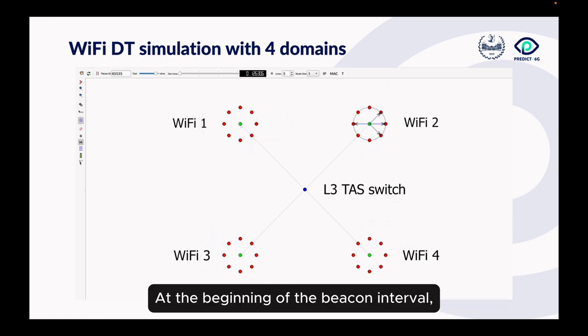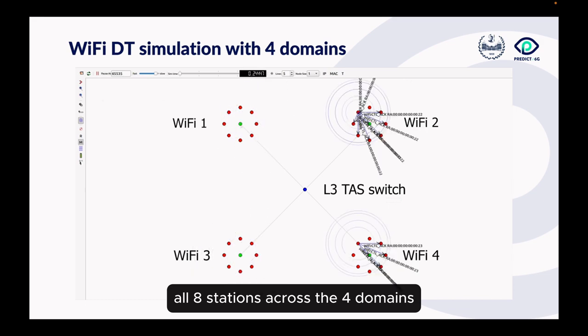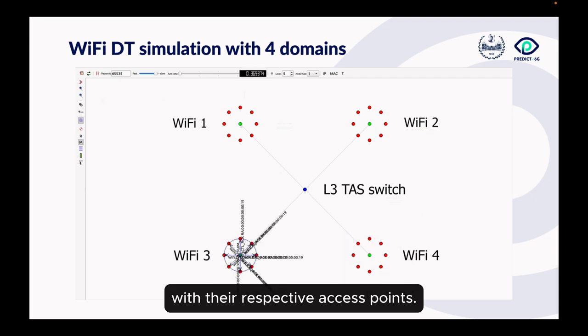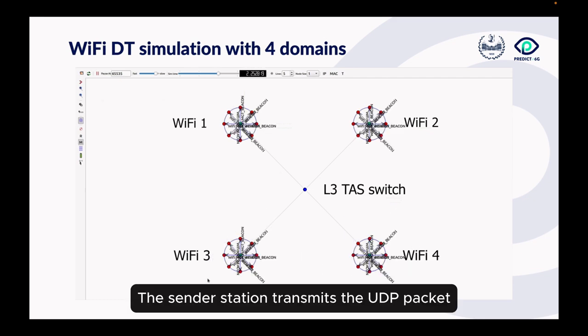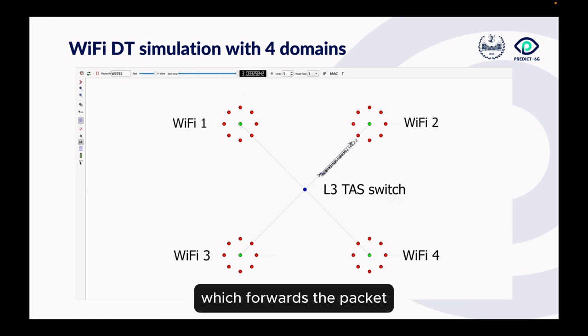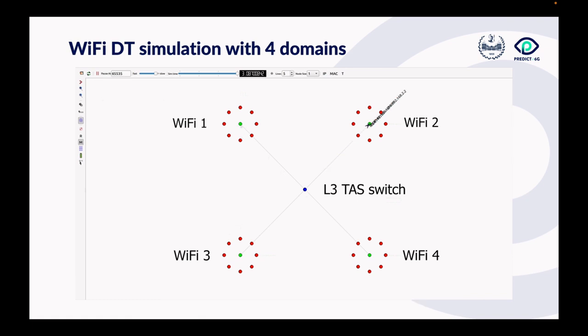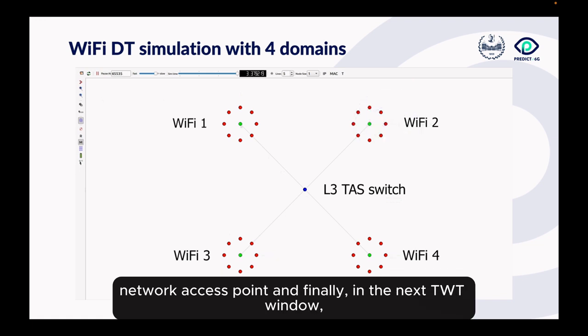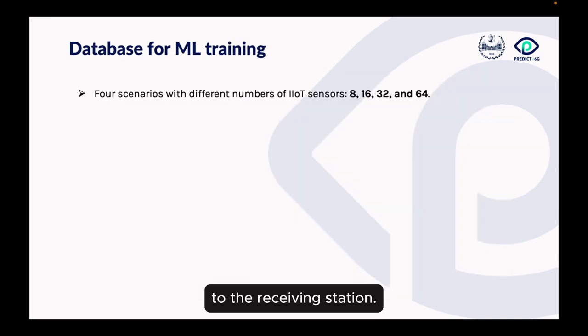At the beginning of the beacon interval, all 8 stations across the 4 domains negotiated the TWT wake intervals with their respective access points. The sender station transmits the UDP packet during its scheduled TWT window. The packet is sent to the access point, then routed to the L3 switch, which forwards the packet when the appropriate gate opens. The packet is then delivered to the destination network access point, and finally, in the next TWT window, to the receiving station.